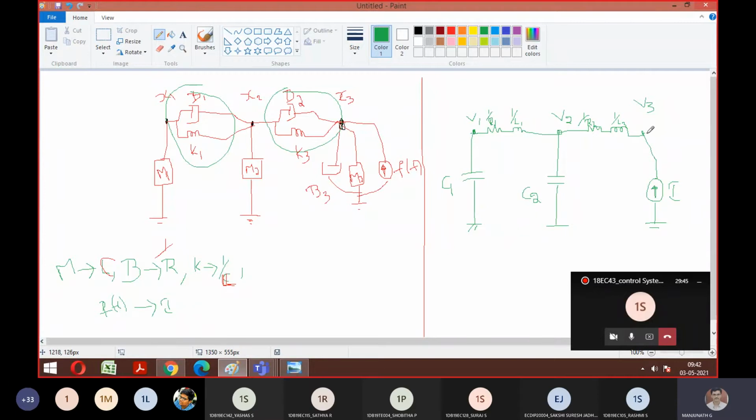What is there for V3? See, these are all parallel, right? So your B3, M3 are in parallel. So how should I connect? In series? But the current source is there. If you connect a current source in series, is it going to be right or wrong? Wrong, sir.